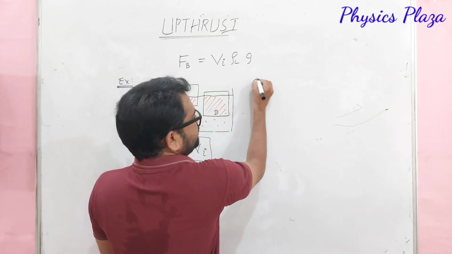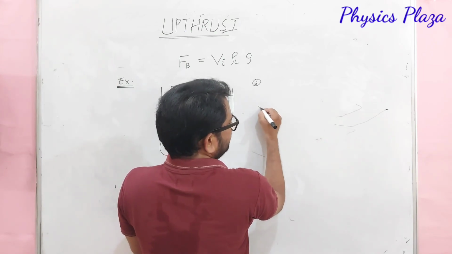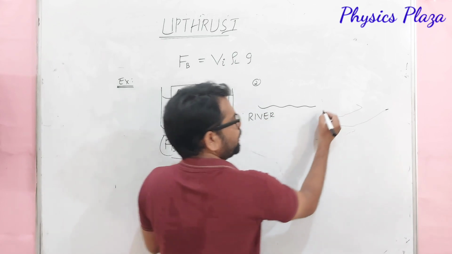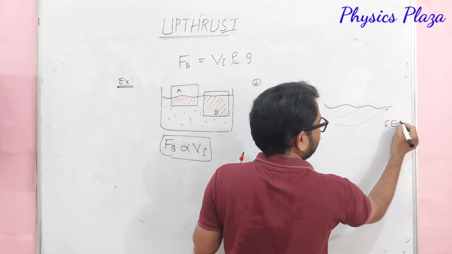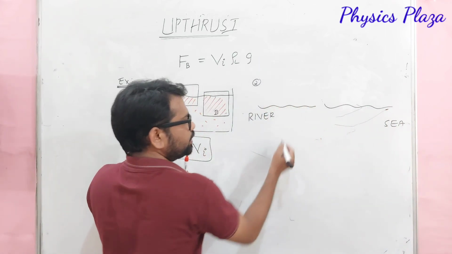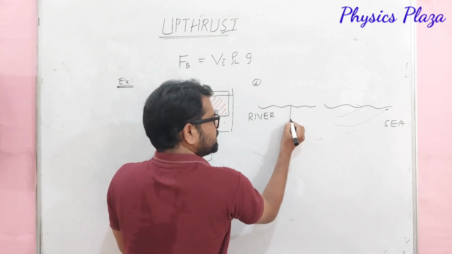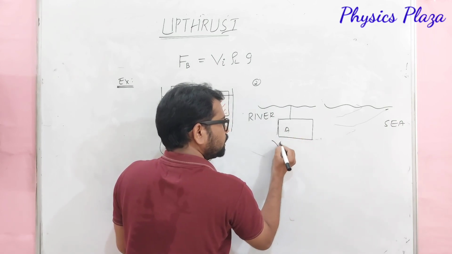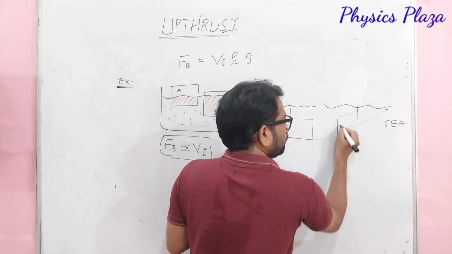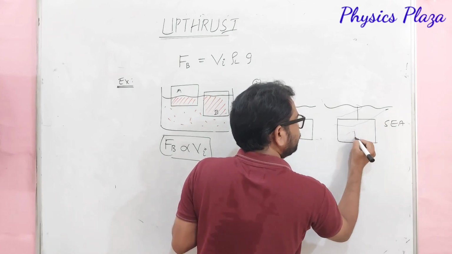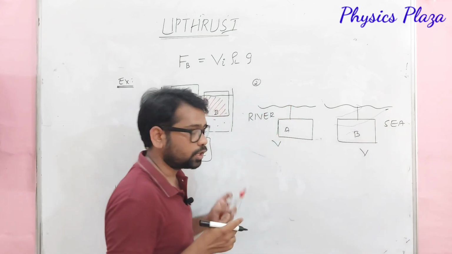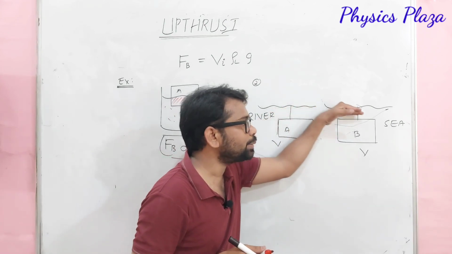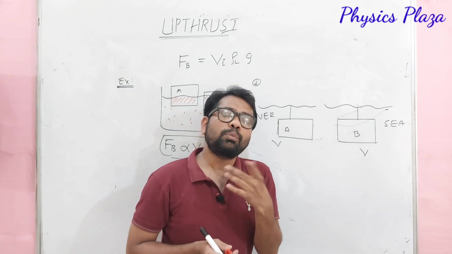Now let us take one more example. Children, here is river water, and here is sea water. At the same depth, let us say in river water there is a body A of volume V, and in sea water a body B of the same volume. Children, try to understand here. Two bodies of the same volume are immersed at the same depth, but in which case will more buoyant force act?